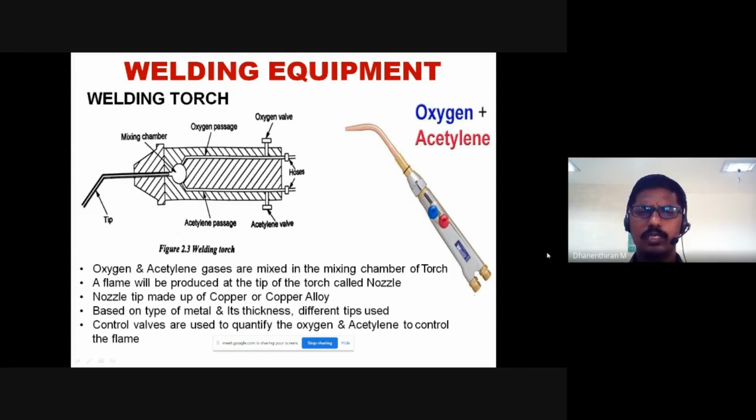Next is the welding torch. In the welding torch, one major part is the mixing chamber. In this mixing chamber, the oxygen gas and the acetylene gas are mixed, and then they are sent through separate passages. Then there is the tip, which is the nozzle tip, where the high pressure flows out. That is the major part of the welding torch.